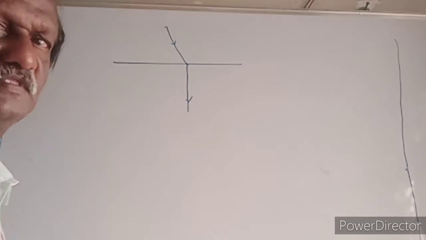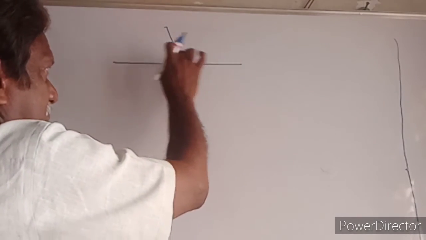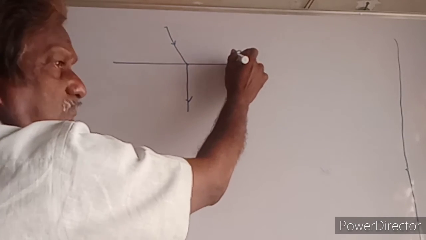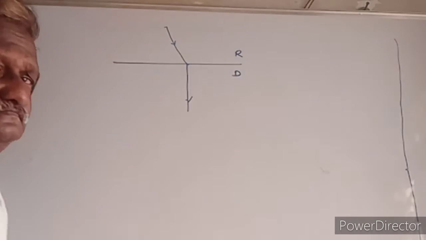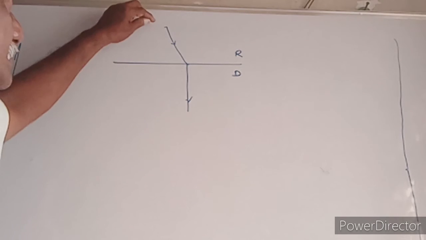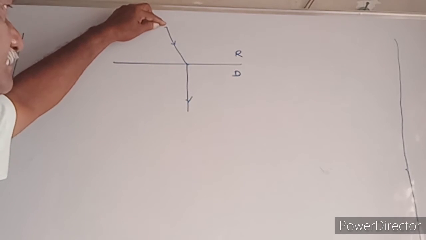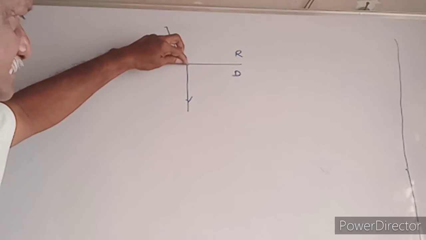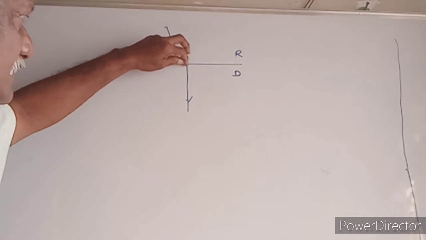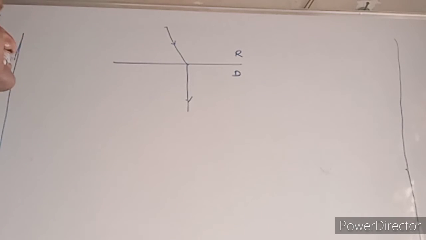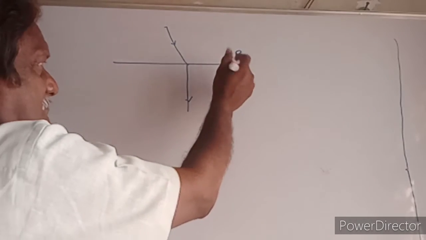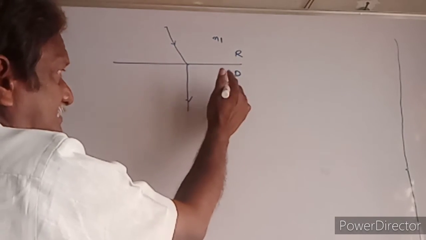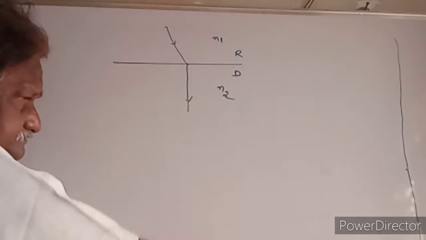Now see, above the surface there is the rarer medium, below it the denser medium. A light ray moving from the rarer medium through the surface refracts toward this side. This medium has refractive index n1, this medium has refractive index n2.